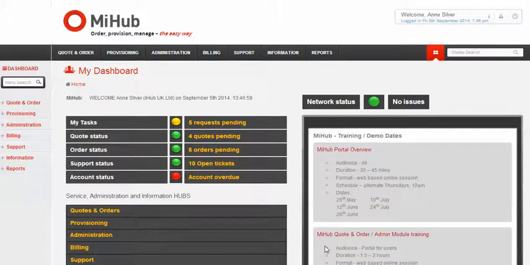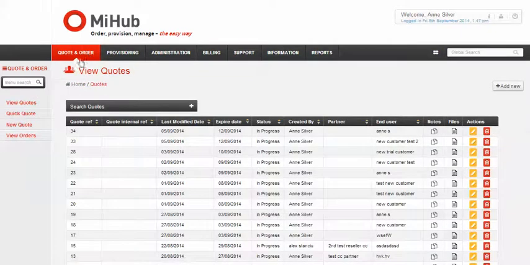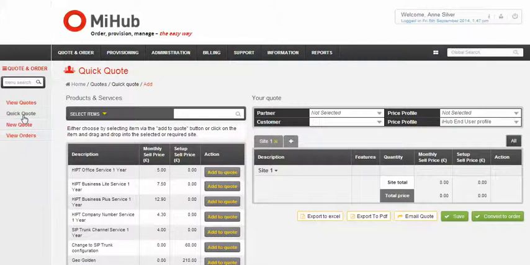Quick quote is now available in MiHub. Select the quote and order option from the main menu, followed by the quick quote from the sub-menu in the left-hand side. The quick quote is able to be produced without the need to select or input partner, customer or site details.